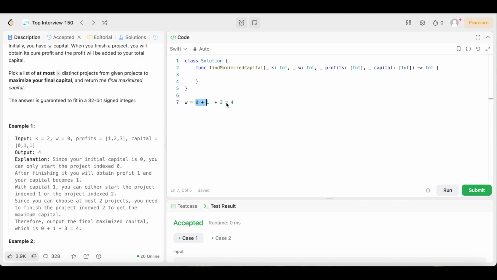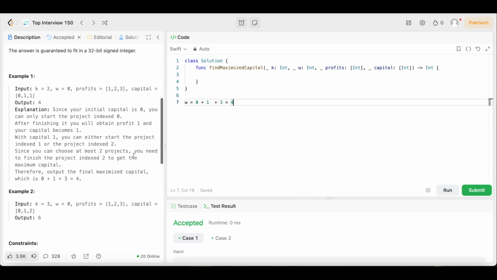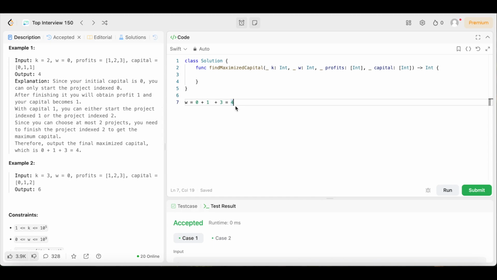0 plus 1 plus 3 equals 4. Remember, this 0 is the initial capital, and this 1 plus 3 is the 2 projects that we were allowed to do. Remember, we started at 0 before we did any projects. So boom, that's how the question works. Let's go ahead and look at example 2 so we could really bring this home for people that might not understand it yet, but it's pretty simple once you get the hang of it.